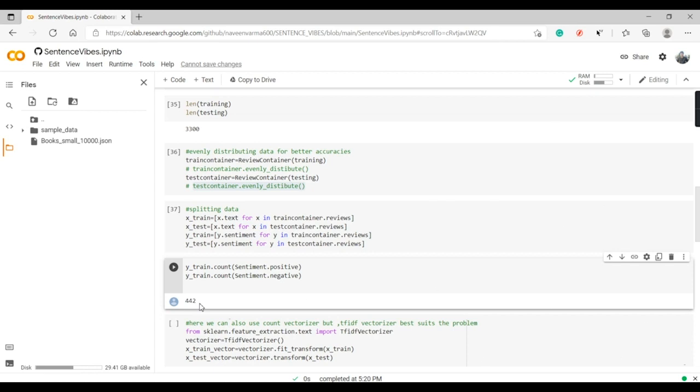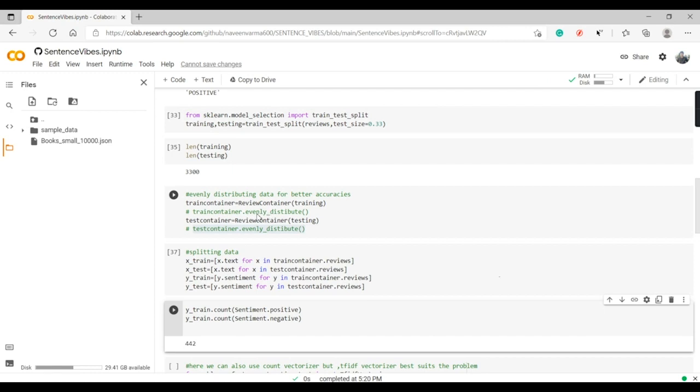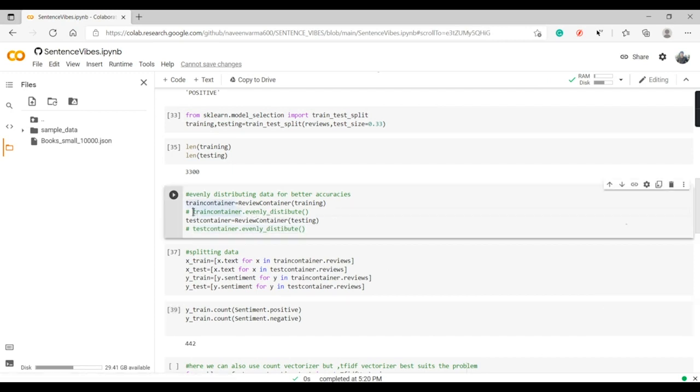So we need to normalize the data. Both the positive and the negative reviews must be the same in number. So I defined here a method known as evenly_distribute. Let me show you, just a second.